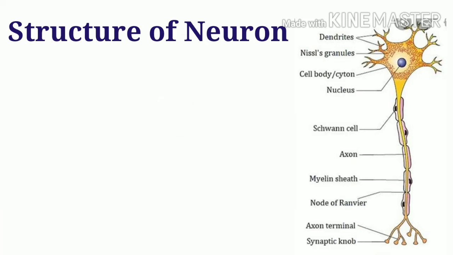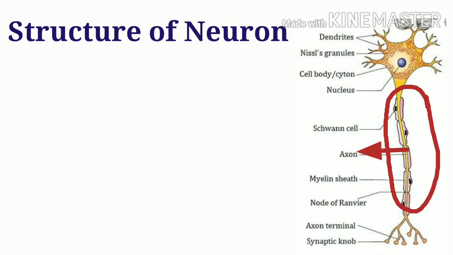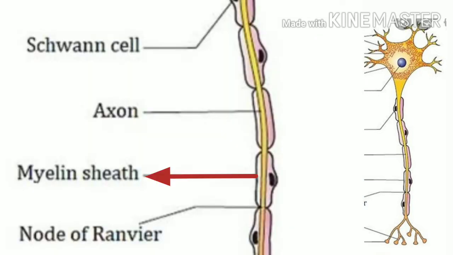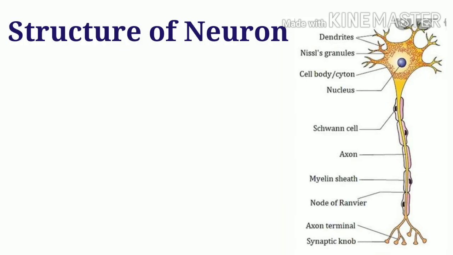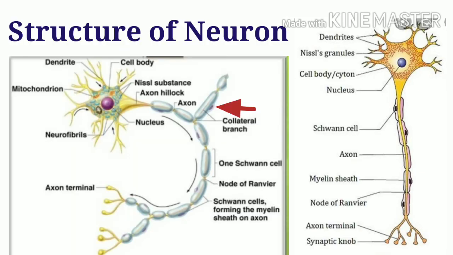The next long process from the cell body is called the axon. It varies in size from a few millimeters to even more than 1 meter in length. In most neurons, the axon is surrounded by an insulating sheath which is called the myelin sheath, which is covered by an outermost thin sheet called the neurolemma. The myelin sheath shows gaps throughout the length, which are called the nodes of Ranvier. Some axons may have side branches which are called collaterals.